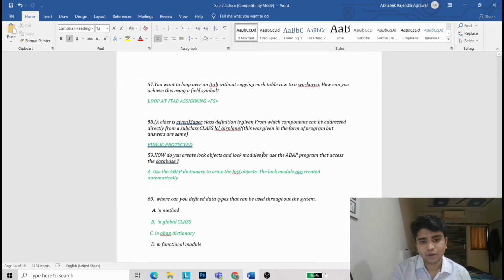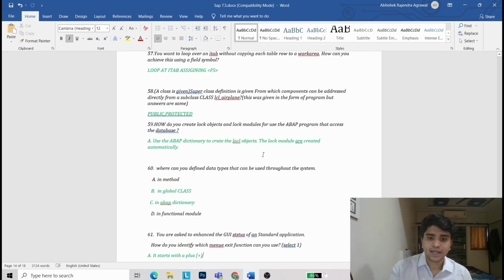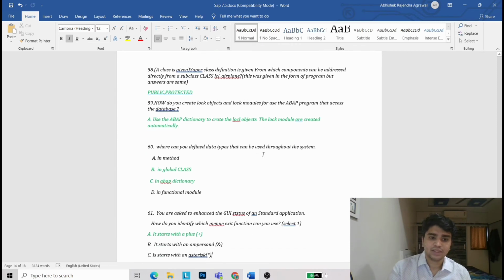How do you create a lock object and lock model for using the ABAP program that accesses the database? Using the ABAP dictionary to create the lock object, the lock modules are created automatically. Where can you define the data type that can be used throughout the system? In global class, in ABAP dictionary.